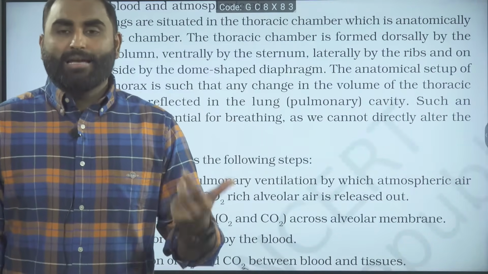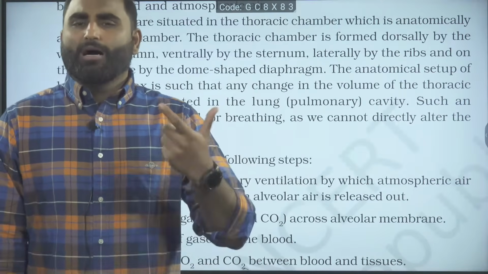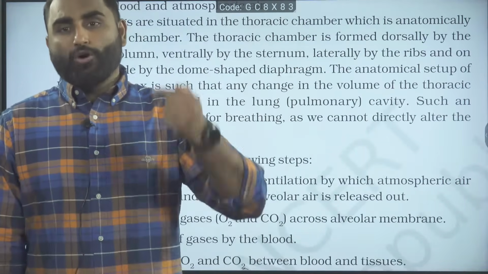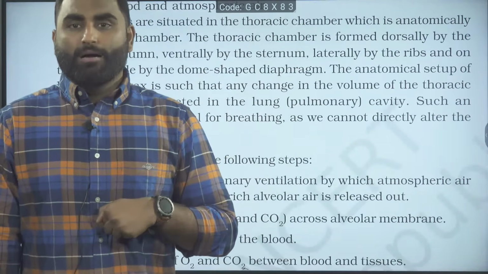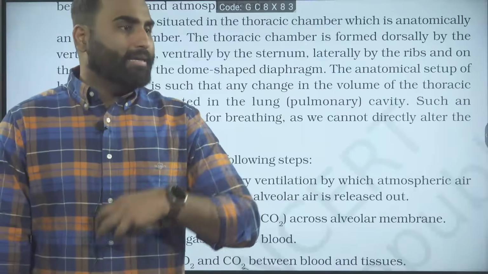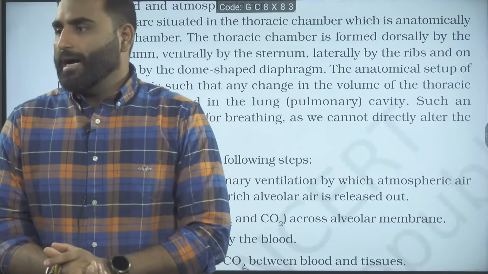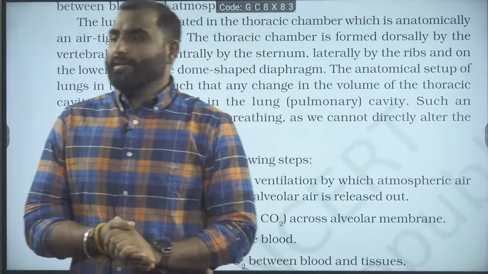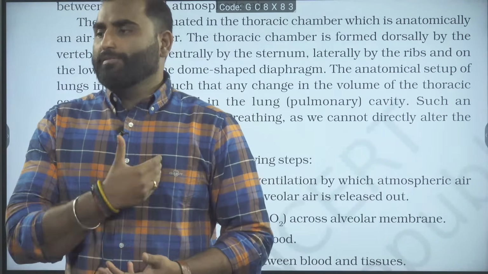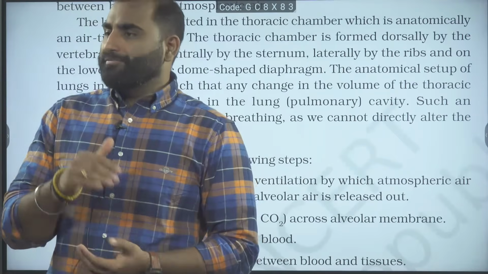So we are negative pressure breathers. We are creating a negative pressure. What is a negative pressure? A negative pressure is a pressure which is less than the atmospheric pressure. So when you create a negative pressure inside the pulmonary cavity, only then are you able to inhale the air. The air will pass from the higher pressure to the lower pressure. Are we clear? How many lobes are there in the right and left? On the left side we have the heart, so the left lung has 2 lobes. On the right side, 3 lobes. Right side, 3 lobes. Left side, 2 lobes.